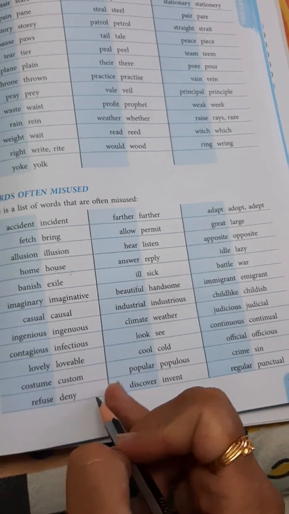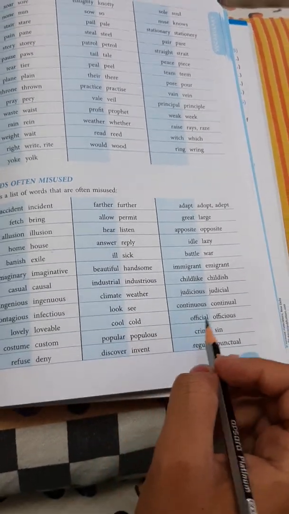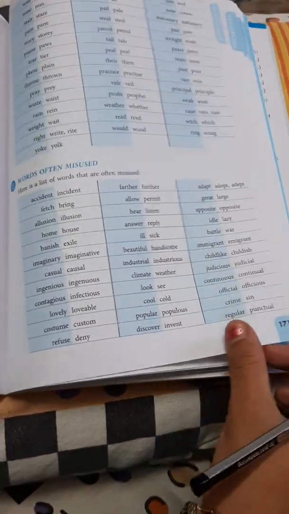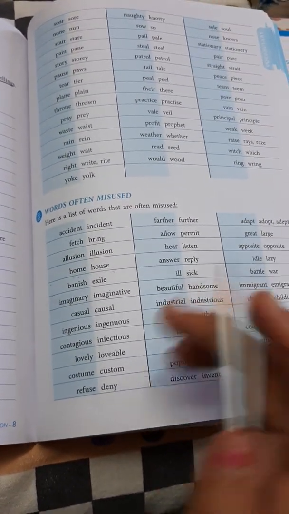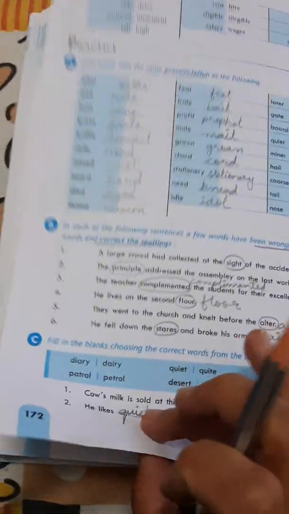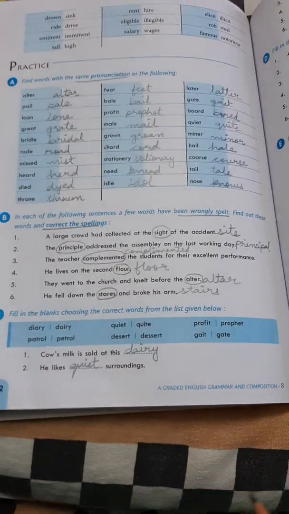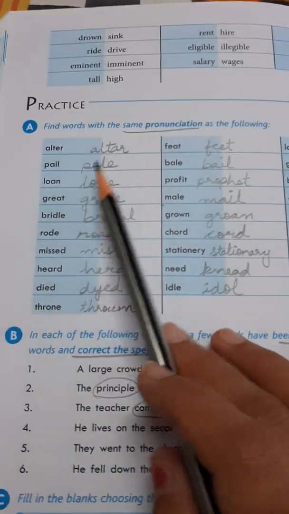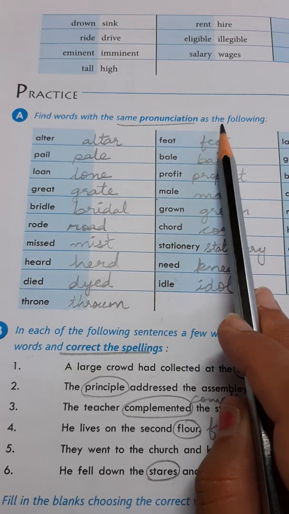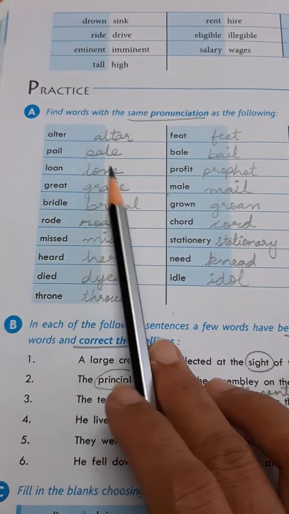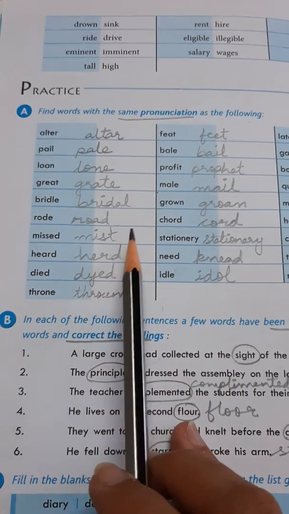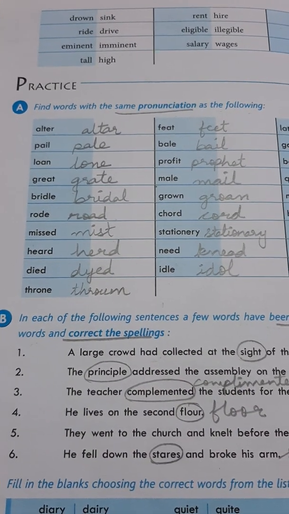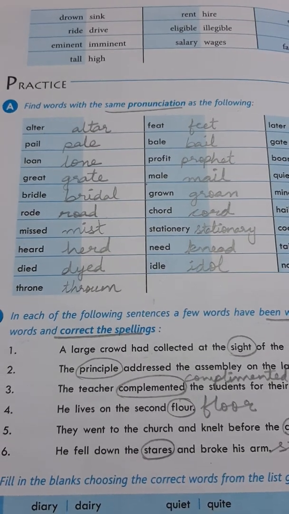So these are certain words that we often misuse. Fine. So read them out in order to get a clear understanding of such words, the words often misused and homophones also. Now come to the exercise part. Exercise A is find words with the same pronunciation as the following. Here we have to write down the words which have the similar pronunciation with the given words. And the spellings may differ and even their meanings may differ.